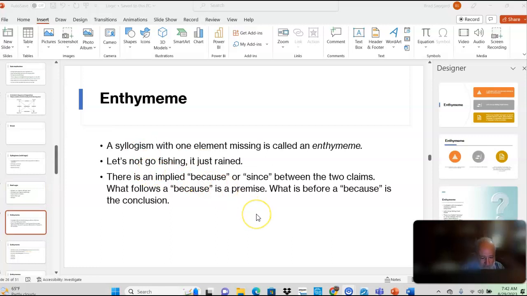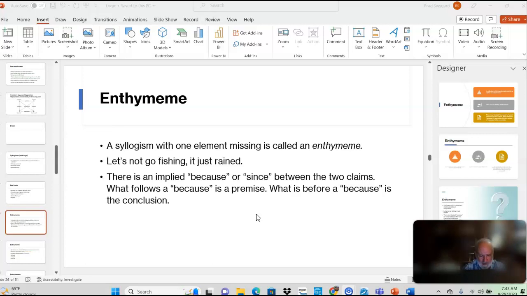Anyway, so an enthymeme is a syllogism with one element missing, okay? We call this an enthymeme. Big deal for Aristotle in his book on the rhetoric. Here's just a classic example. Let's not go fishing. It just rained. Okay? That's an argument not to go fishing. I give a reason, because it rained. There's an implied because or since between the two claims. The first is not really a claim. It's a conclusion. It can be a claim, but it's more like a command here. Let's not do that. Okay?